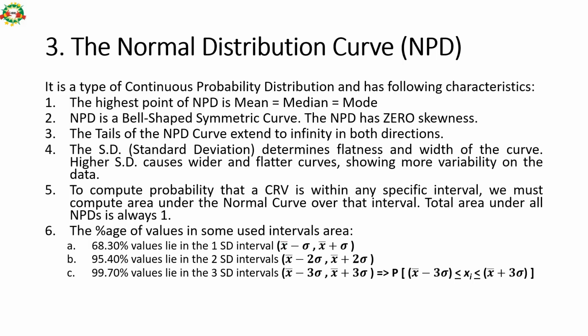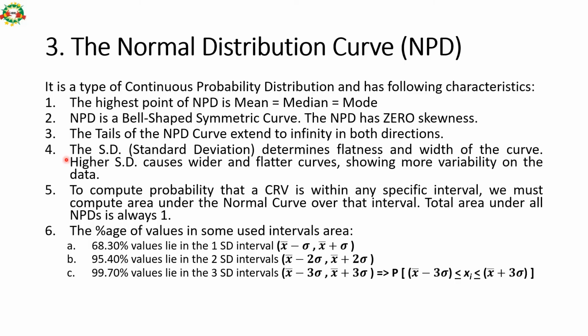The third type of distribution curve is called the normal distribution curve. It is also called NPD in short form. This is a type of continuous probability distribution, CPD. The previous two curves were types of DPD. However, this is CPD. So these are the characteristics of the normal distribution curve. Any characteristic may be helpful from an exam perspective.